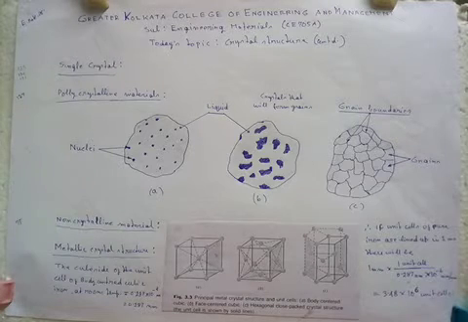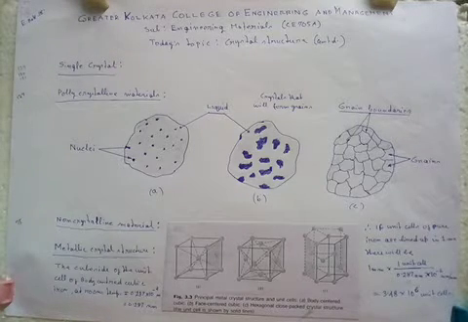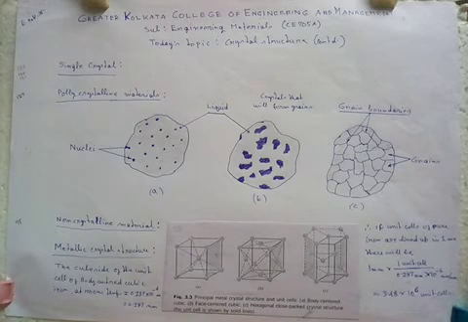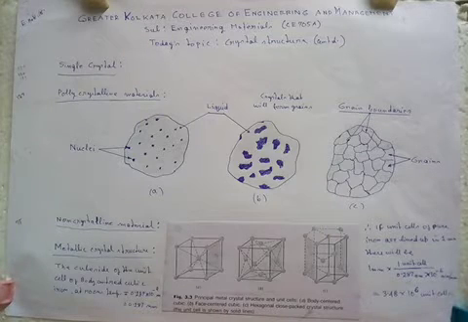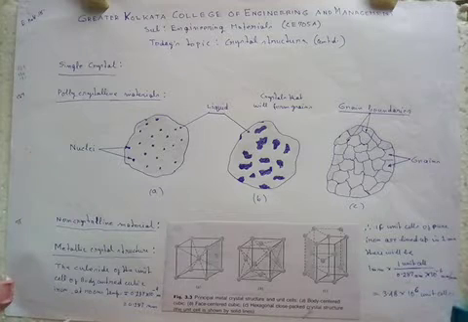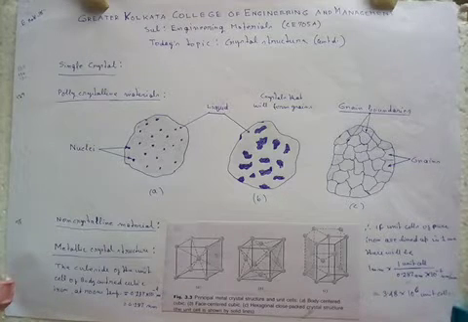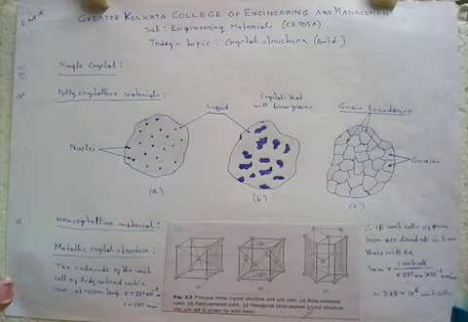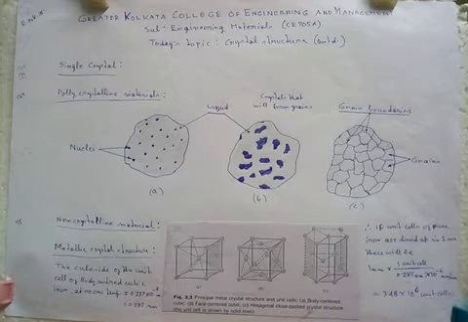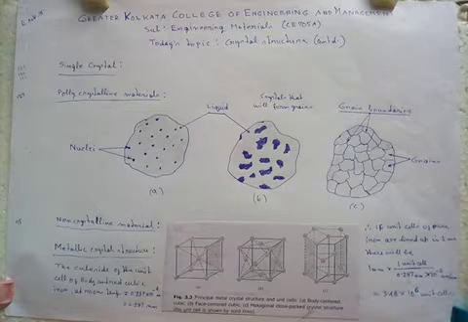Now we'll discuss polycrystalline materials. As I told you at the beginning of this chapter, after stable nuclei have been formed in a solidifying metal, these nuclei grow into crystals. In each solidifying crystal, the atoms are arranged in an essentially regular pattern, but the orientation of each crystal varies.